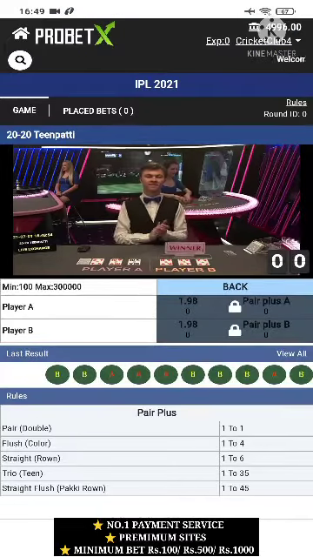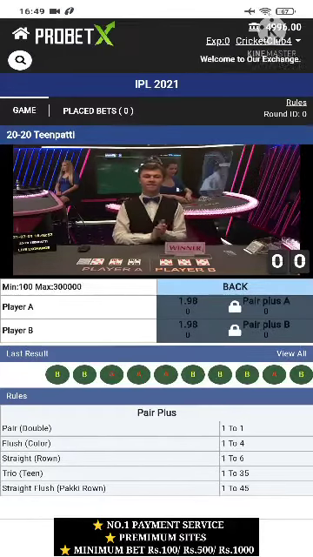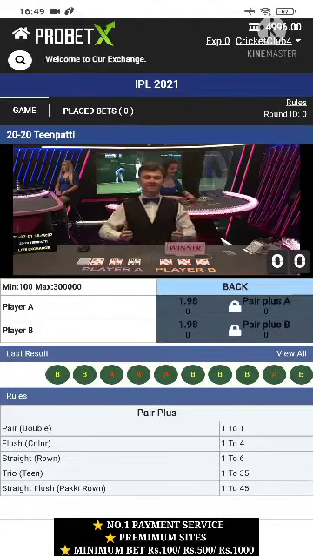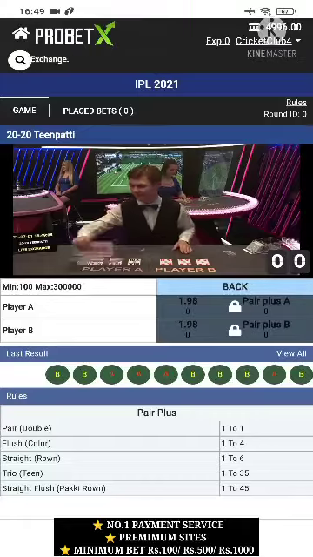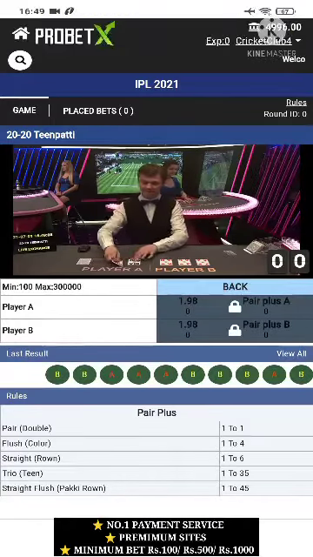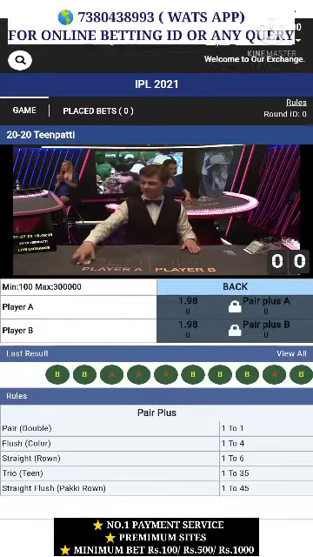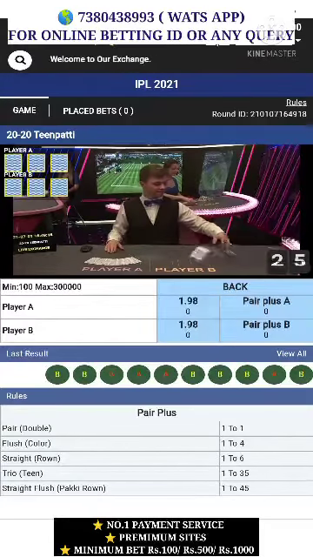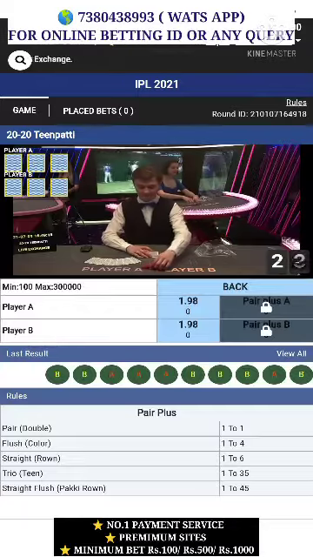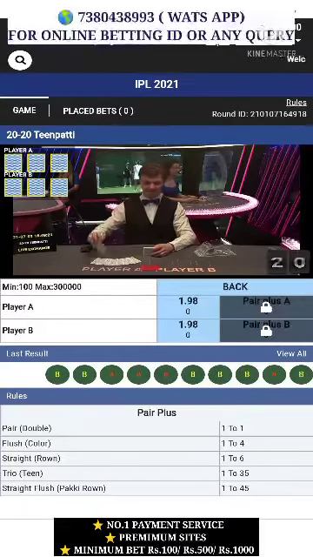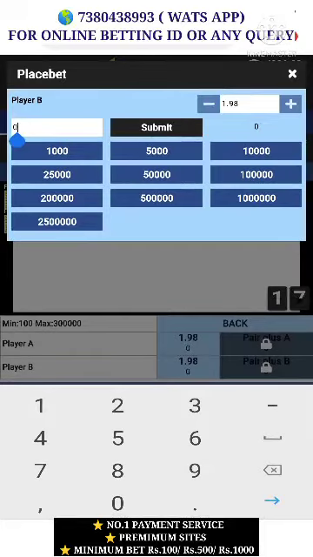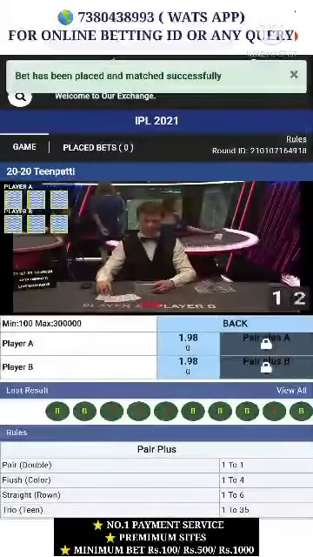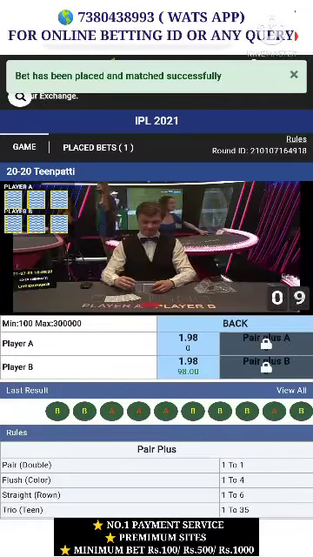Okay, now I am going to show you how you can place the bet. Once the winner is declared, the next game will start. Now you see the next game is going to start, and the lock in front of player A and player B will open soon. Just keep watching. Now the lock has opened. Suppose I say that player B will win this time, so simply in front of player B I put like this and I bet only 100 rupees. Okay, this is just to show you. So I submitted this amount. Now I have placed a bet on player B.